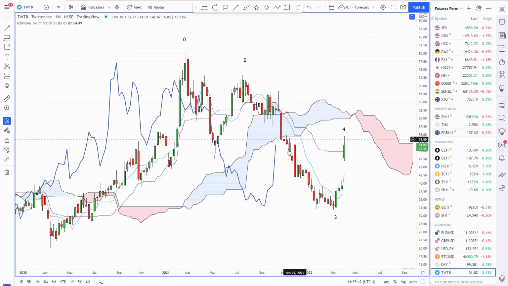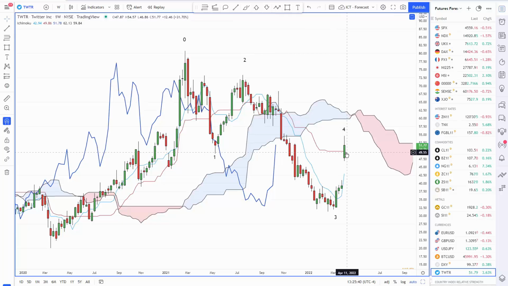When we look at a chart to bring it into focus, we have the cloud system on the charts. This is the shaded areas of the cloud with some moving averages. These are calculated differently than typical moving averages, but they act similarly. We also have our wave count. This is proprietary to us. There's a wave count built into the cloud system. We've slightly modified it, but we do teach the original approach as well.